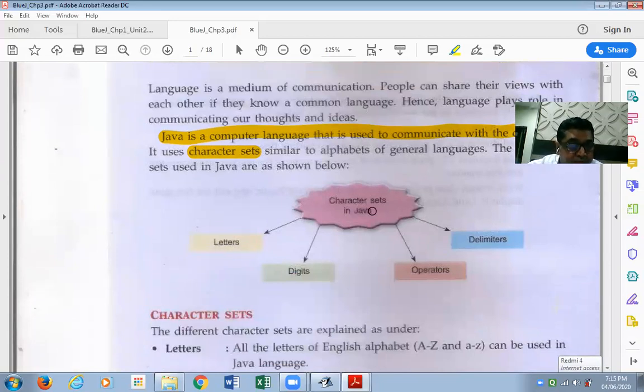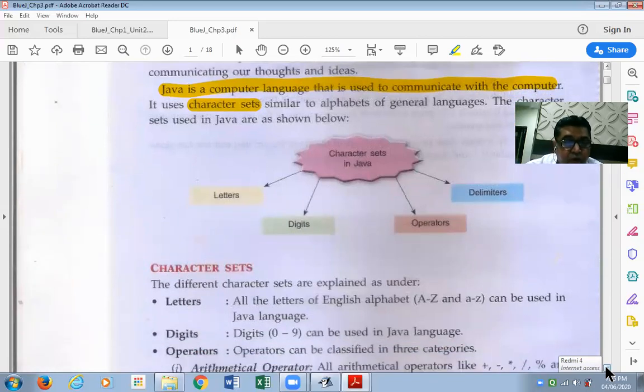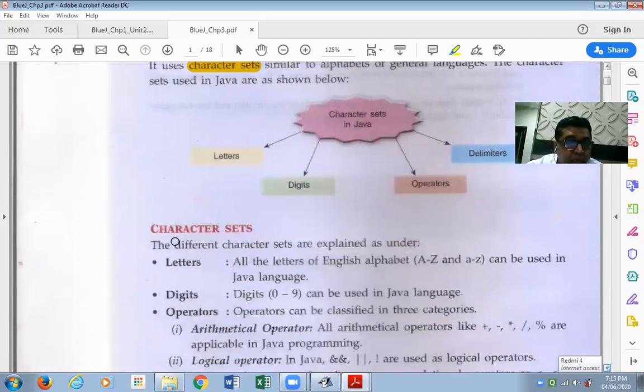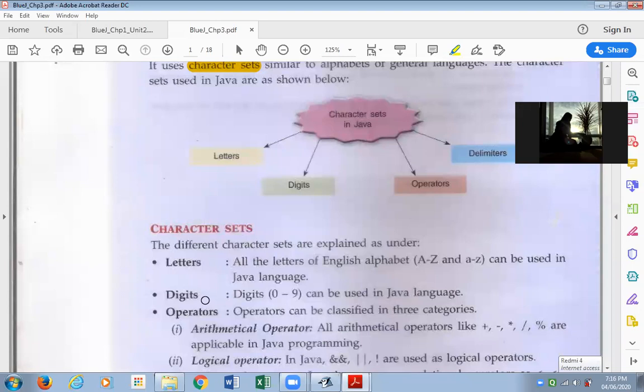Character sets in Java. We use letters in a Java program. Letters means alphabets. We have the description of the character sets below the diagram. The different characters are explained as under. Letters: all letters of the English alphabet, capital A to Z and small a to z, can be used in a Java program. Besides this, we can use digits in a Java program.